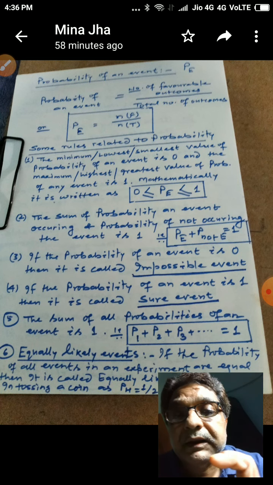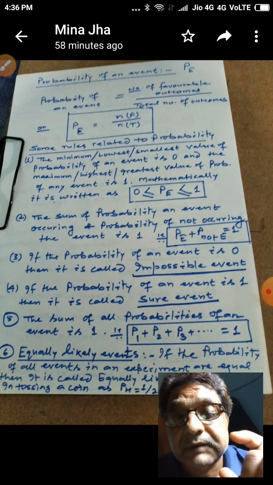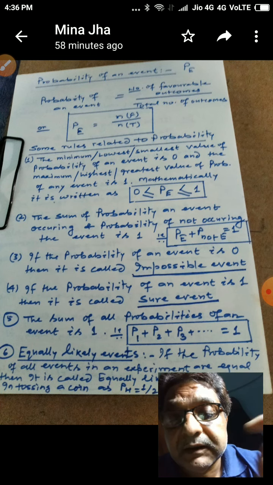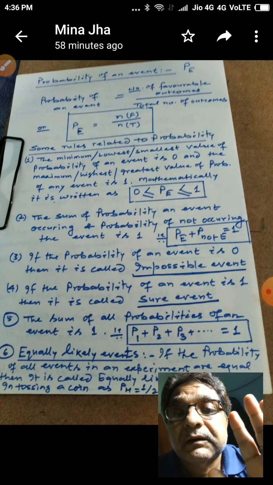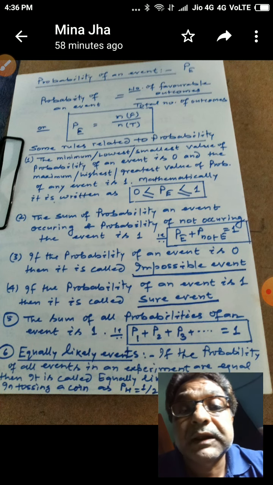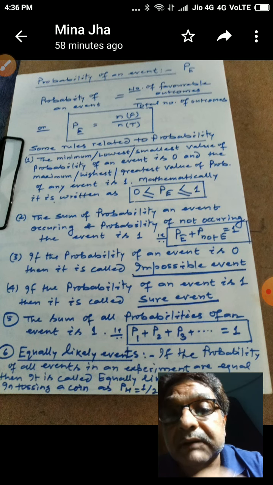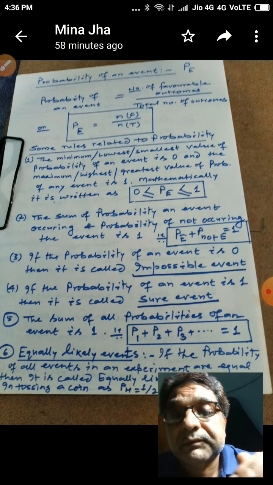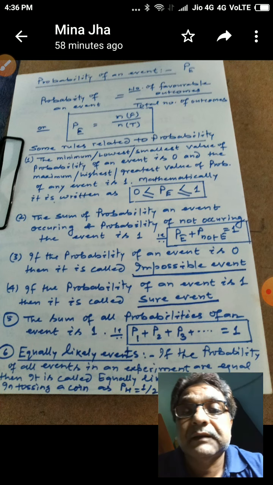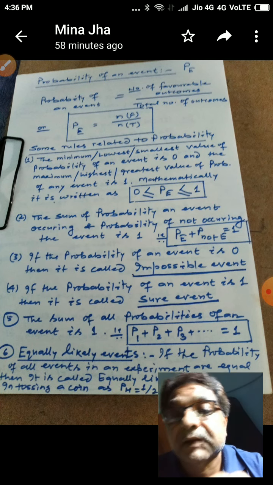While we calculate the chance of any event, we have to write the number of favorable outcomes, that is, how many are in favor of this event, divided by the total number of outcomes in that experiment.